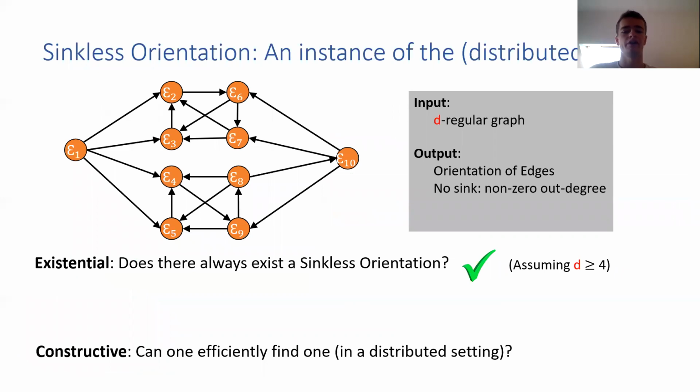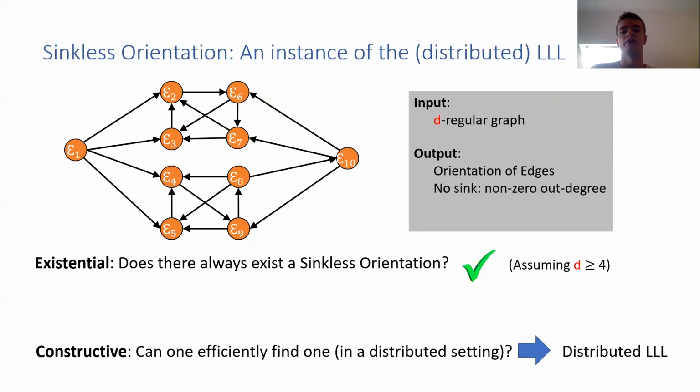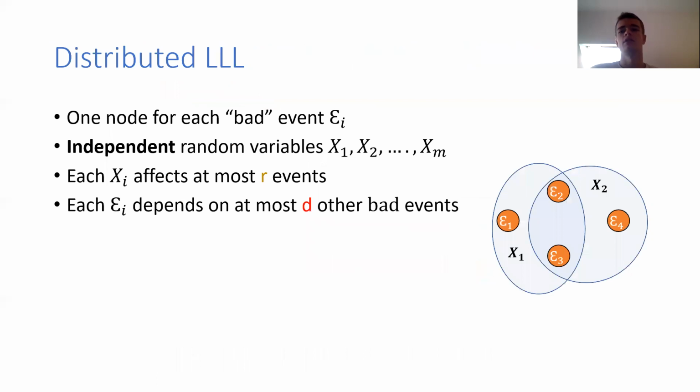Okay, so now we have answered the existential question, and now what about the constructive question? Can one efficiently find one in a distributed setting? And there you can see or explain that this is an instance of the distributed Lovász local lemma. So what's the distributed Lovász local lemma? There you have one node for each bad event E_i. And furthermore, assume that you have independent variables x_1 up to x_m. And you assume that each bad event E_i is a function of a subset of these random variables.